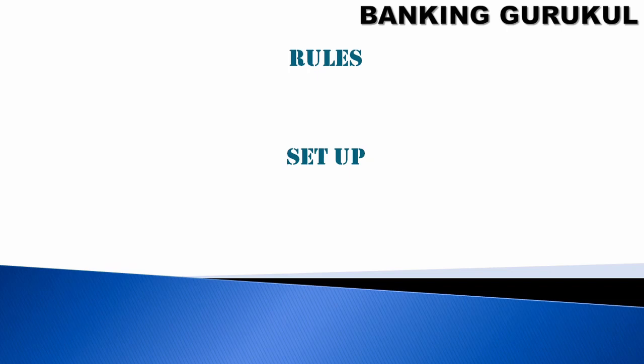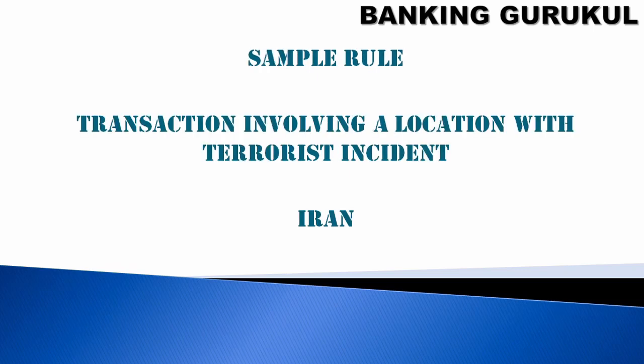So how to identify these suspicious transactions? To identify these transactions, you have to set up some rules. With the rules, you'll get the alerts. These alerts will be verified and you have to determine whether it is a suspicious transaction or a normal transaction. These rules can be set differently from one organization to another, depending on their business. They can set up their rules and limits also. So I've given some sample rules.